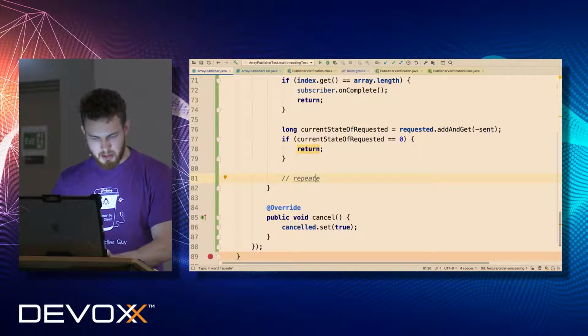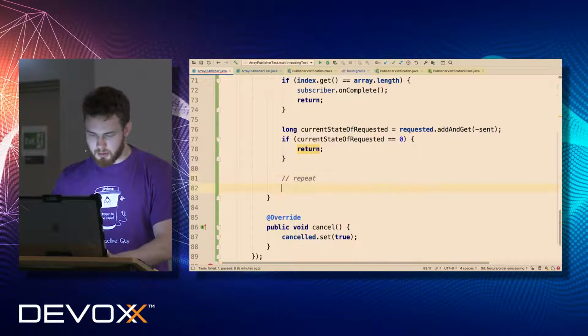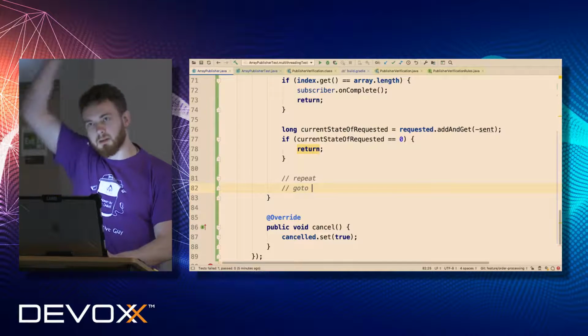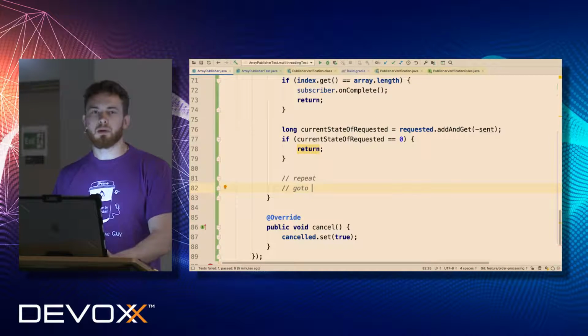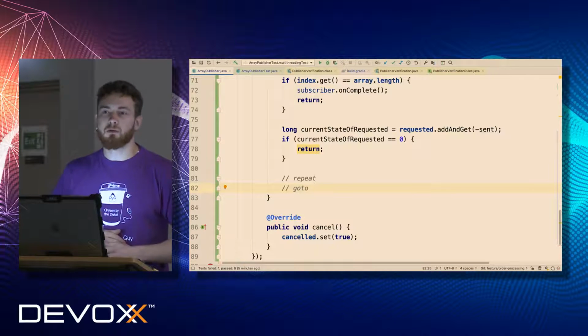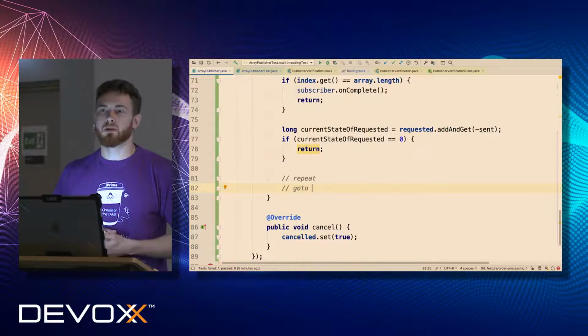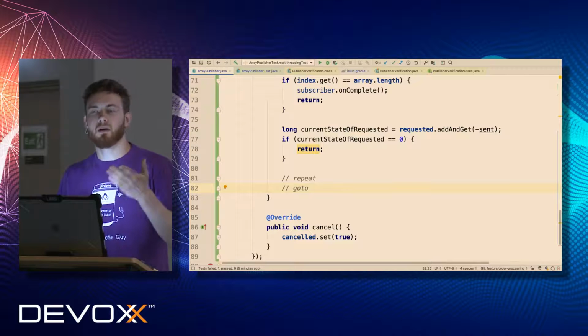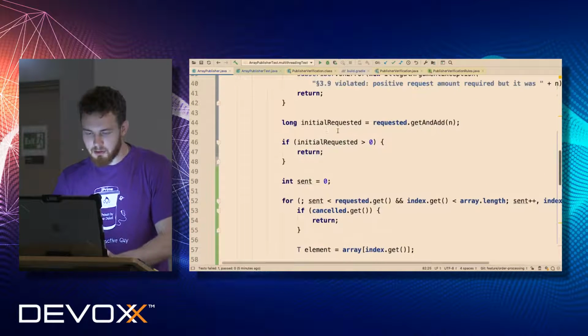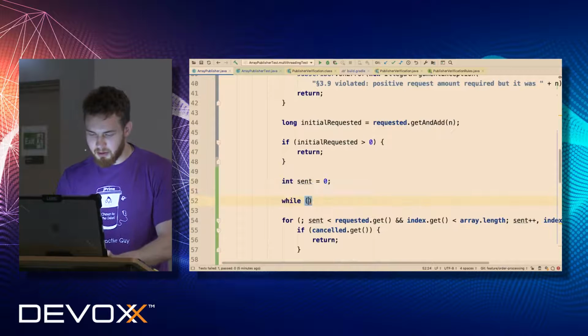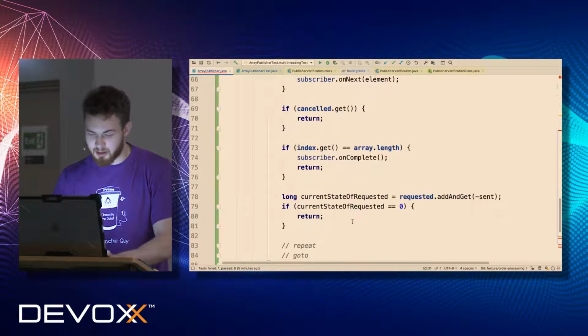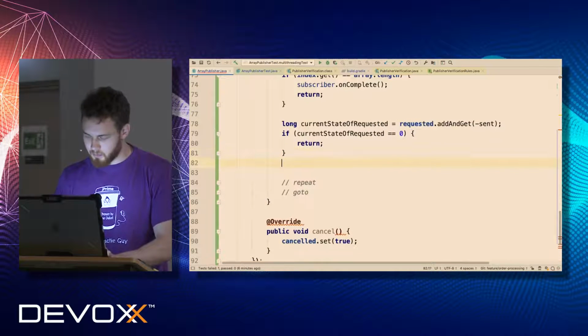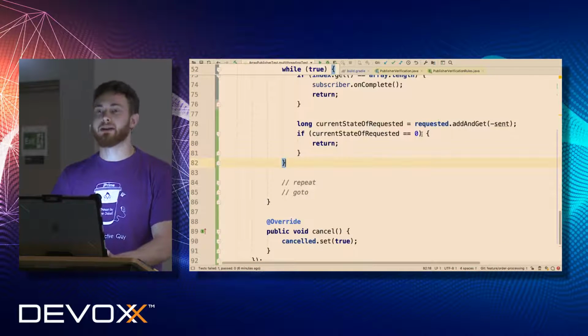So repeat, which means go to some line and repeat something, right? But unfortunately, we don't have a goto keyword in Java. So what can we do about that? What patterns do we know to repeat something again and again? Absolutely, we can write while. And we can write while like this. While true, why not? Let's iterate forever, or not forever, until all elements are sent, right?